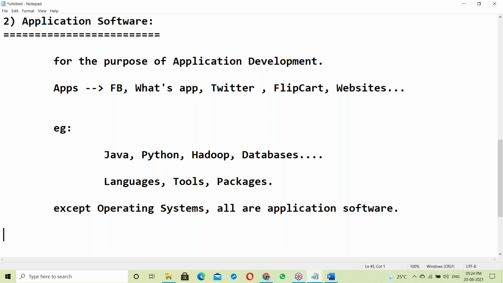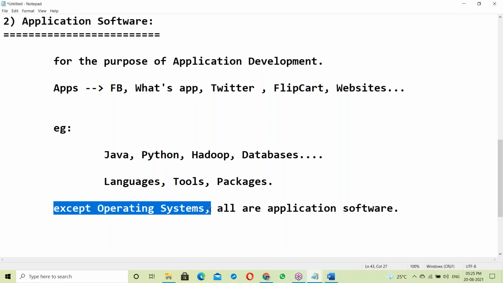See here, many softwares we are using. In the software field, many softwares are there, hundreds of softwares, hundreds of technologies. In this, except OS. OS interacts with the hardware components. So OS comes from system software.